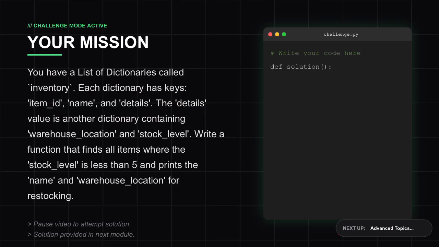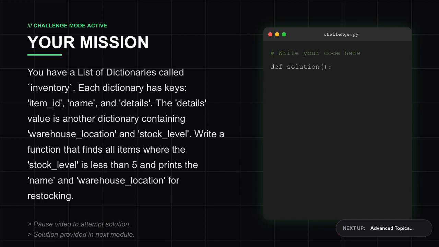Great work today. We've covered the optimized iteration using .items, understood the structure of nested dictionaries, and practiced iterating through a real-world list of dictionaries. This knowledge is your gateway to efficiently processing any structured data you encounter.